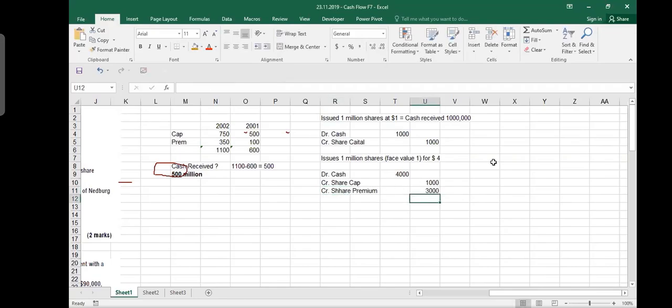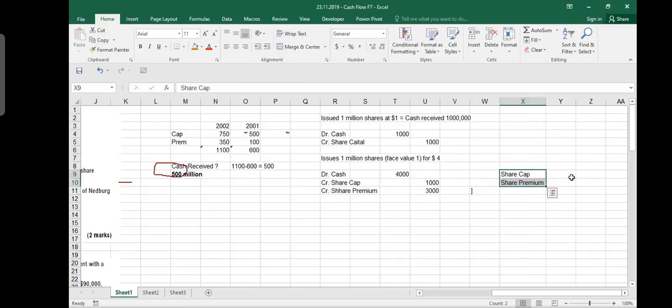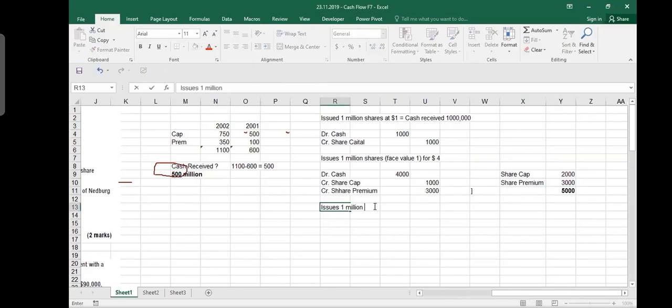Now, after these two transactions, you will have share capital and share premium. Your share capital is 2 million: 1 million from here and 1 million from here. And your share premium is 3 million. Your total equity is 5 million, right? Now you say that you issued 1 million bonus shares.